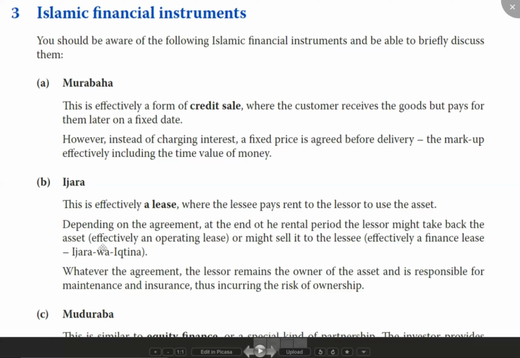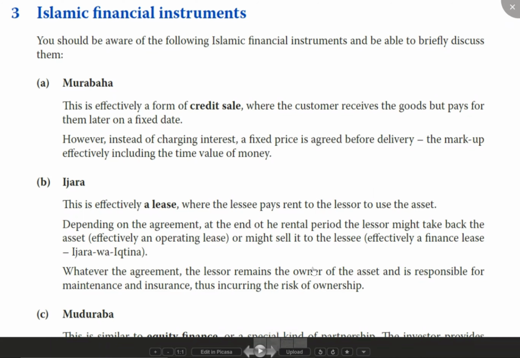So at the end of the period, we can decide what to do with the asset. Either the lessee can return the asset, or the lessor can sell the asset for the remaining amount to the lessee. And during the period of lease, the lessee can claim depreciation on that asset. So that is finance lease, which is called ijara va iktina. Ijara is operating lease, ijara va iktina is financial lease.